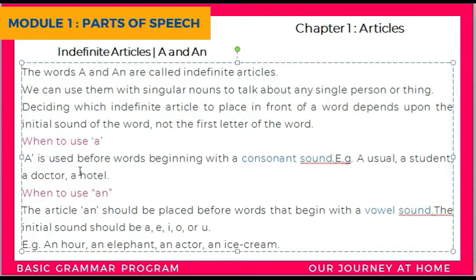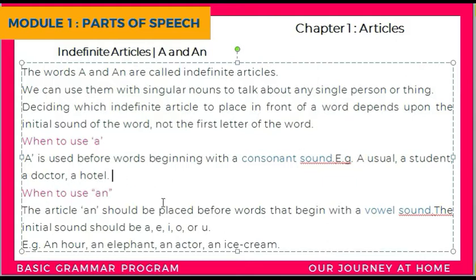Okay, so all of these are singular nouns that talk about a single person or a single thing, and we are considering the sound. If the sound of the noun is a consonant sound, then we use a before the noun, right? Now, when to use an?